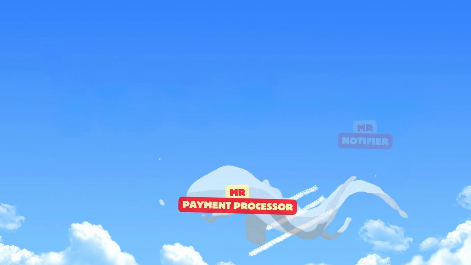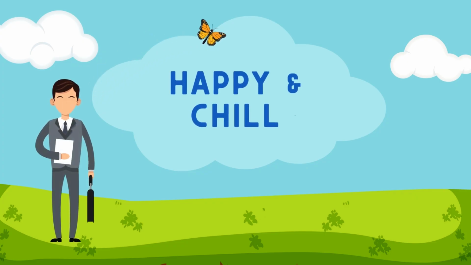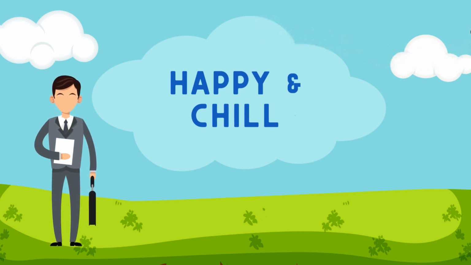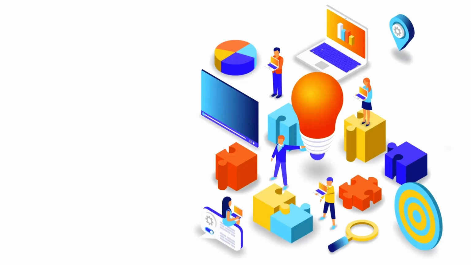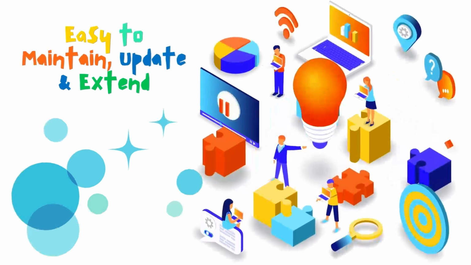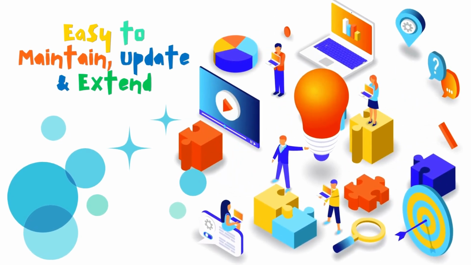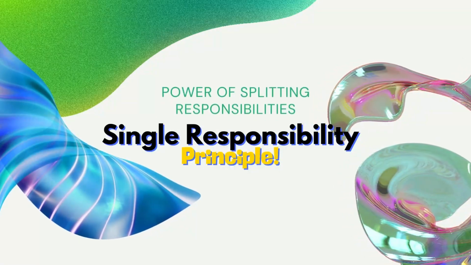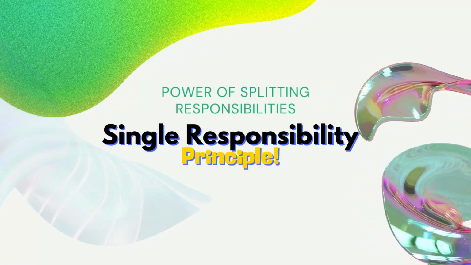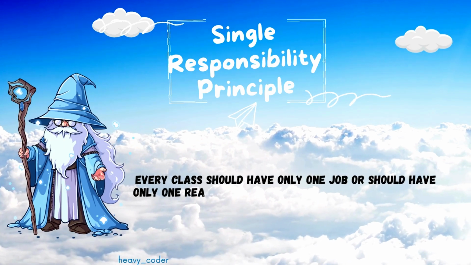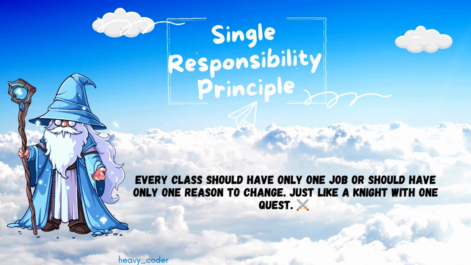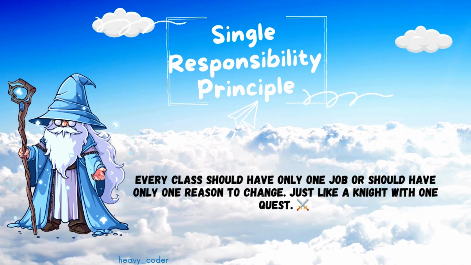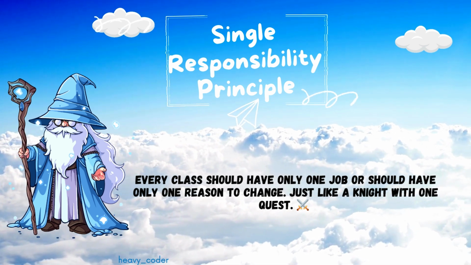Now, Mr. UserManager's life was simpler and his code was cleaner, and so the once overwhelmed Mr. UserManager lived happily ever after, keeping his code clean, focused, and easy to maintain. And that, dear coders, is the power of the single responsibility principle. As the ancient one said, every class should have only one job, or only one reason to change, just like a knight with one quest.